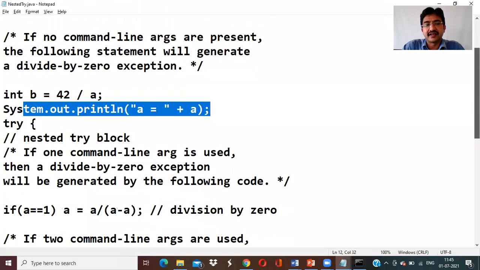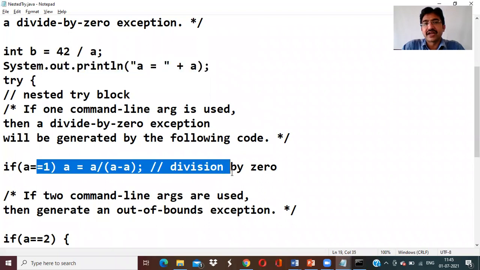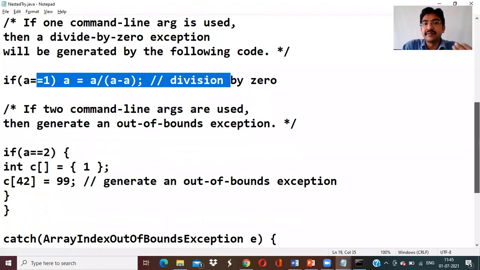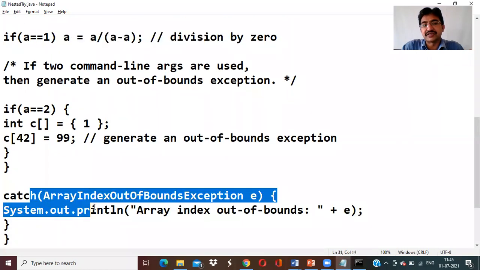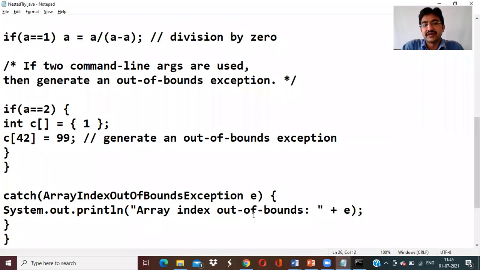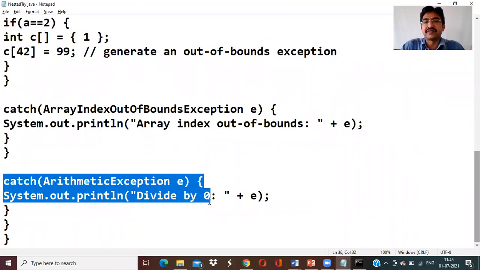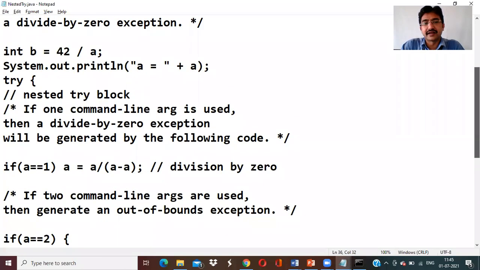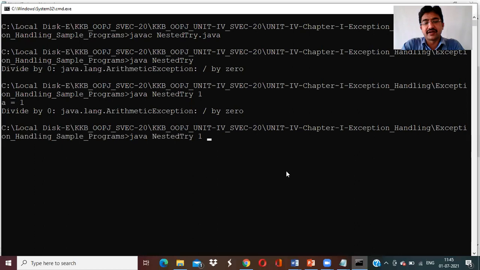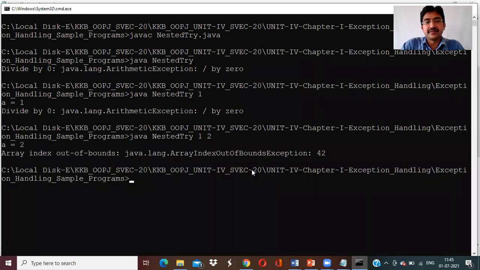How does the child raise the error here? A equal to 1, then it is a divided by 0. Who will catch that? The main method's main try catch is there, right? That will take care of the arithmetic exception. If the main try throws the arithmetic exception, it will catch. If the child try also throws the arithmetic exception, it will be caught. So for both the main try and the child try, if they throw the arithmetic exception, it will be taken care of by this catch block. Okay, clear?